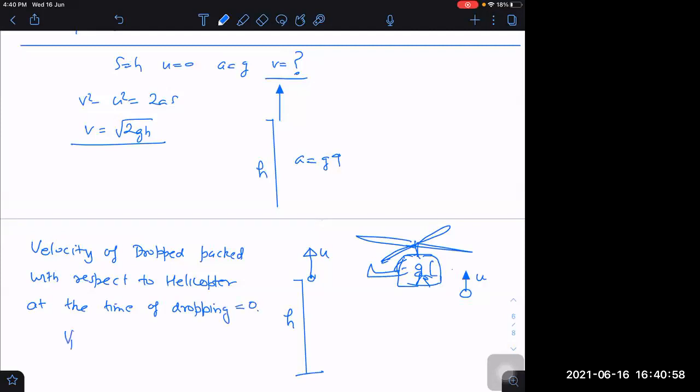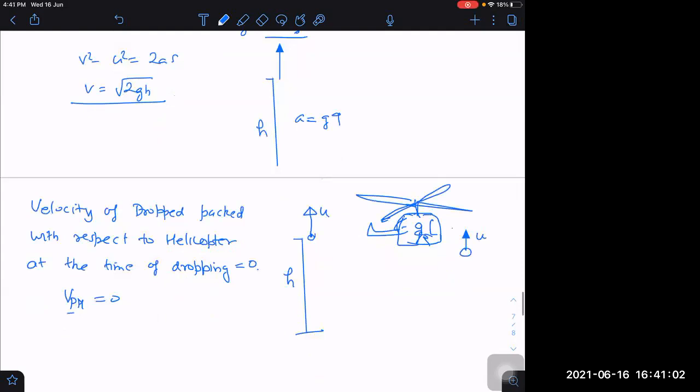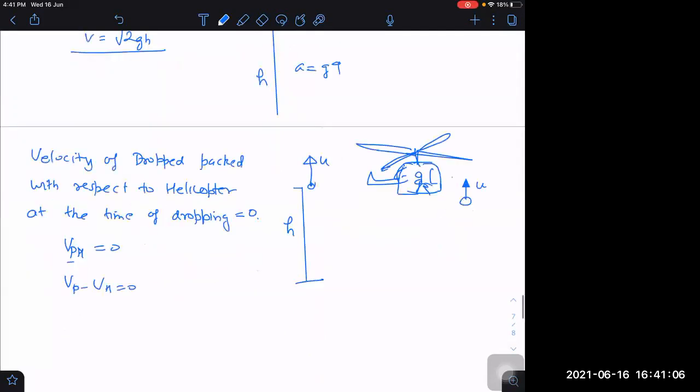P for packet. So Vp minus Vh will be 0, so Vp will be equal to Vh.